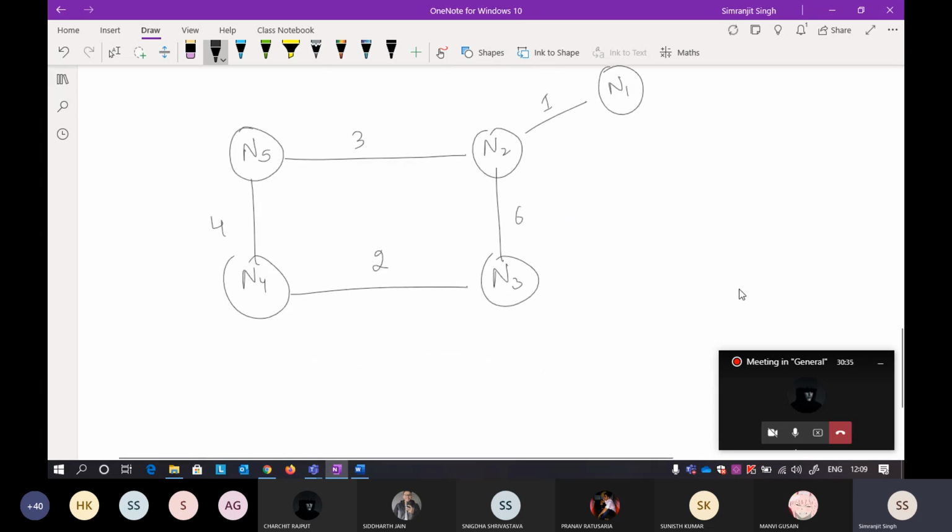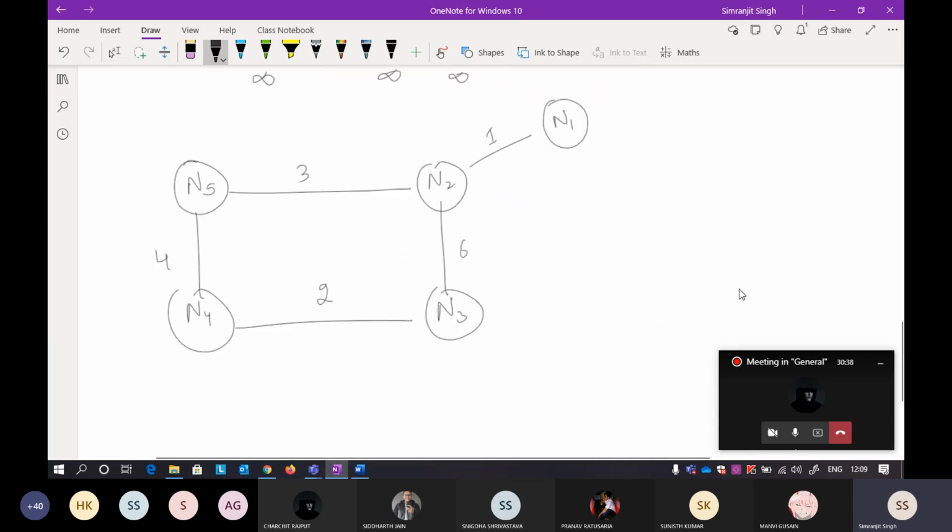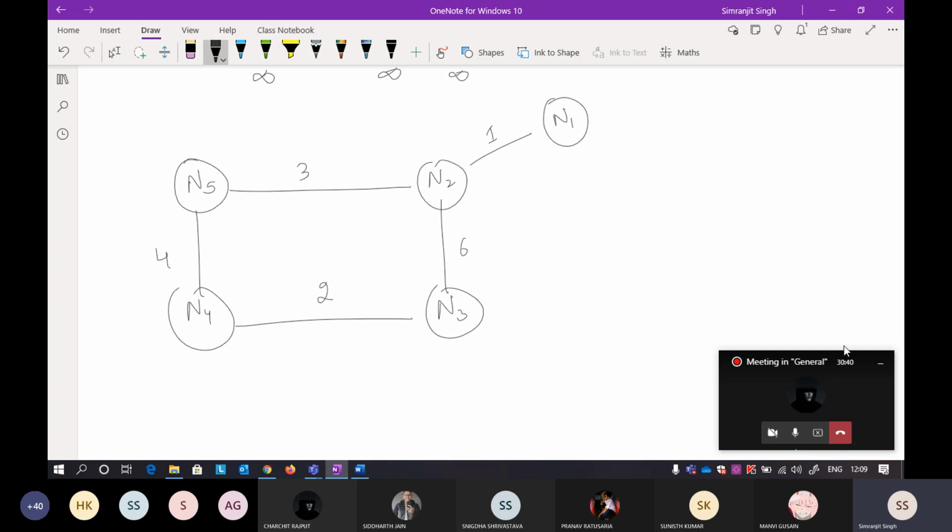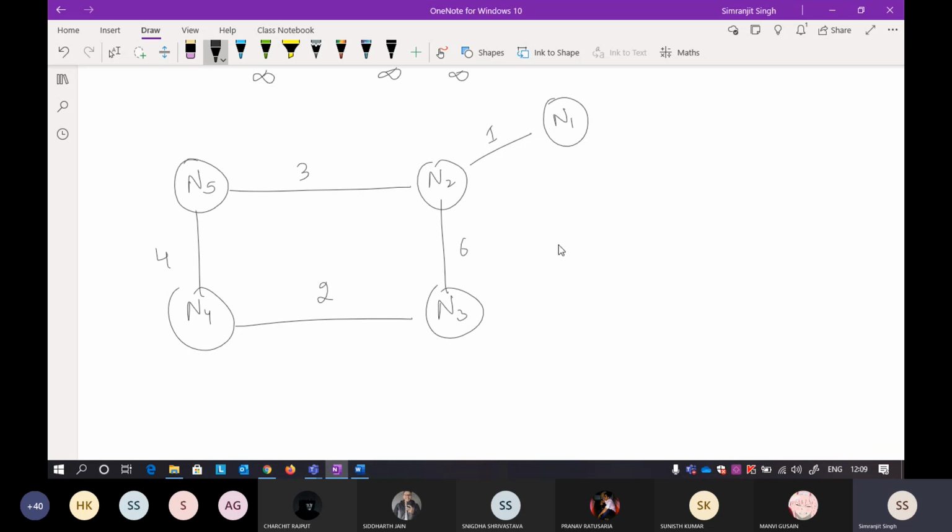The question is very interesting. This is a scenario that will not be given in any book. If you solve this kind of question, you will understand what to do in this particular scenario.